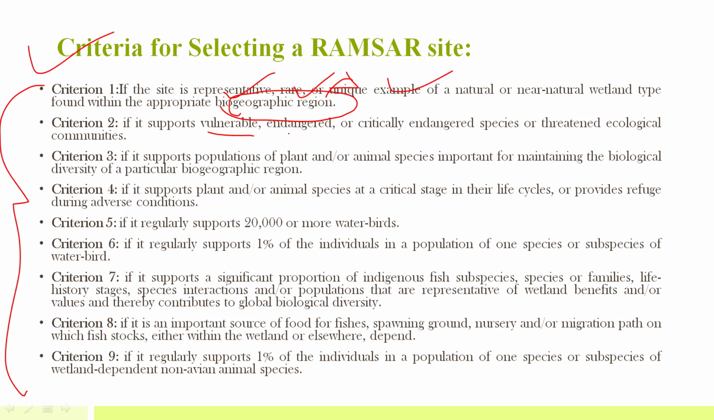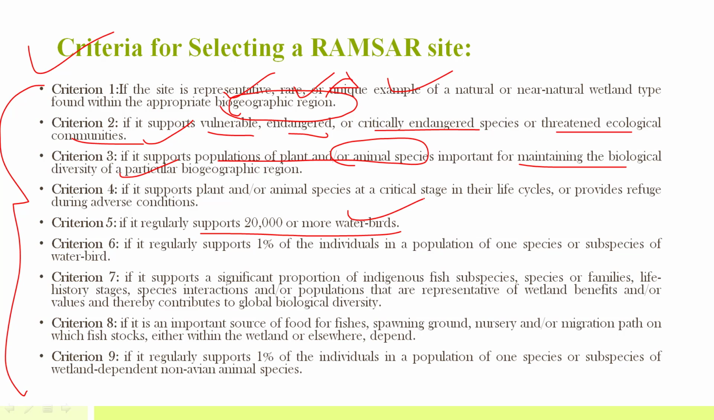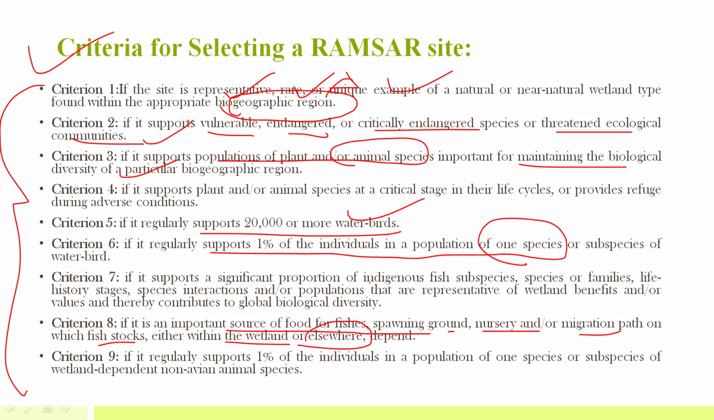If it supports vulnerable, endangered, or critically endangered species or threatened ecological communities, then it can be included under the Ramsar list. If it supports populations of plant or animal species important for maintaining the biological diversity of a particular biogeographic region, if it regularly supports 20,000 or more water birds, if it supports 1% of the individuals in a population of one species or subspecies of water birds, if it is an important source of food for fishes, spawning ground, nursery, or migration path on which fish stocks within the wetland or elsewhere depend. So these are the various criteria for including any wetland in the Ramsar list.